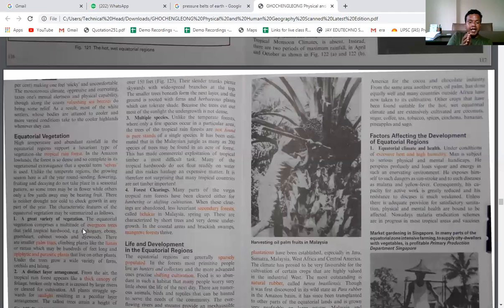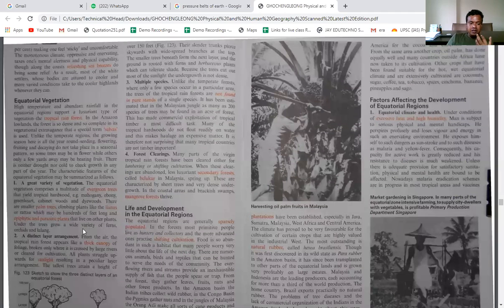So a great variety of vegetation, variety means what? Variety of plants and variety of epiphytes. Epiphytes means what? The plants which can survive on the main plants are called epiphytes. So epiphytes are also found in the forest, right? ज्याला आपण म्हणतो ना वेली, ज्याला आपण म्हणतो की a large plant which is encircled by the epiphytes, that is the parasitic plants that live on the other plants. They are also very high in number, which are available here.